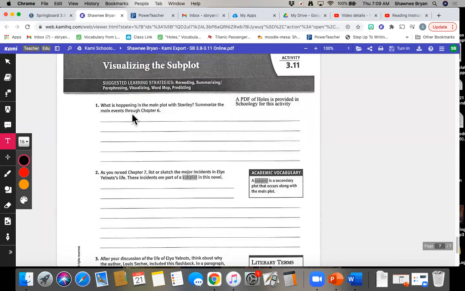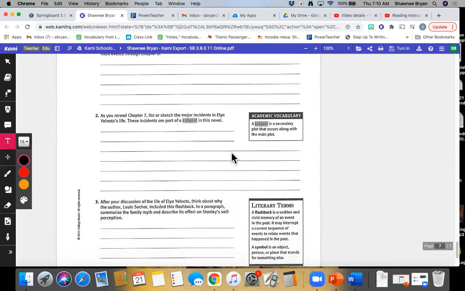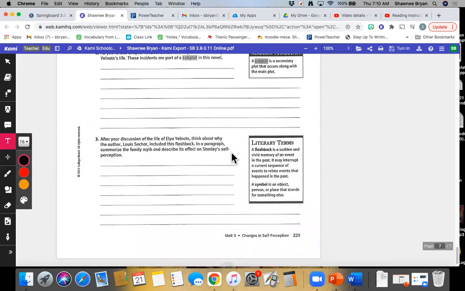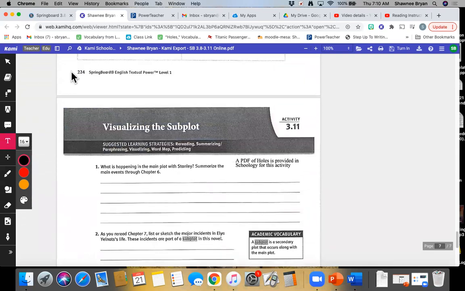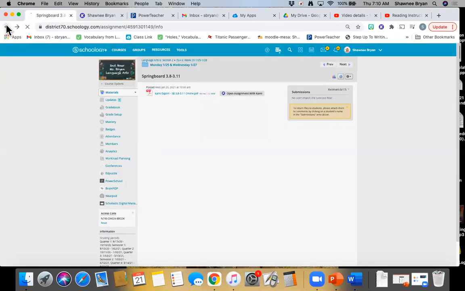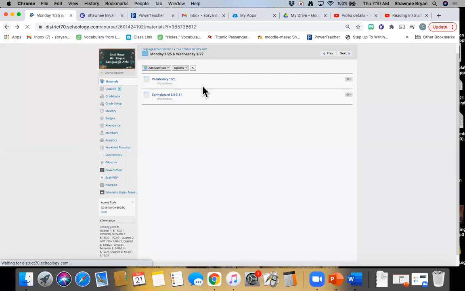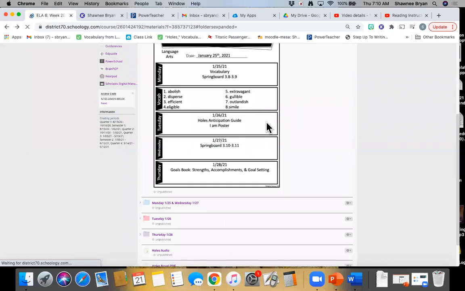3.11, again, is continuing with the theme of Holes. It's asking you to summarize the main events through chapter 6. Now, important to note that a PDF of Holes is provided in Schoology for this activity. So I will show you guys that in just a minute, but you can access the book at all times in order to complete these specific questions. Now that will be the end of your Springboard packet for this week. Again, Monday and Wednesday's activity. I'm gonna go ahead and go back in Schoology and show you guys where the Holes PDF is located.